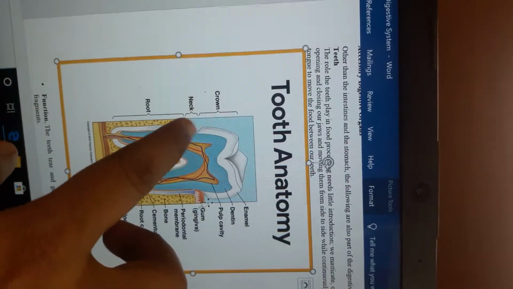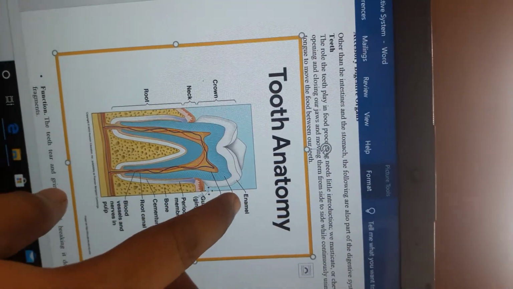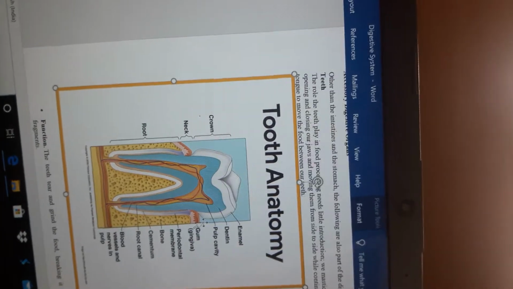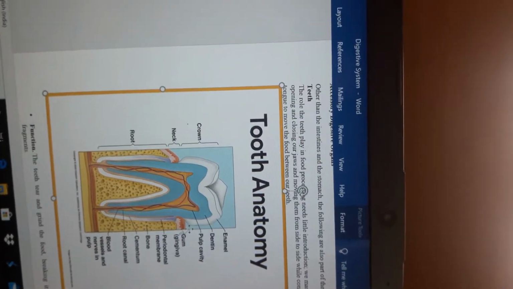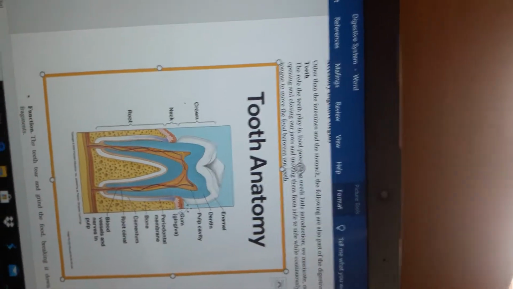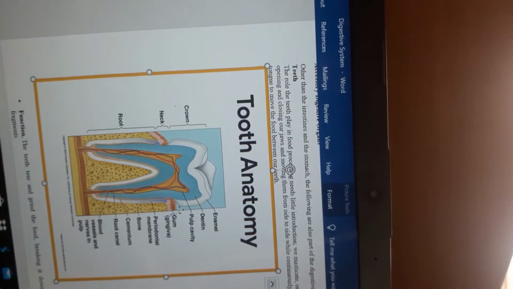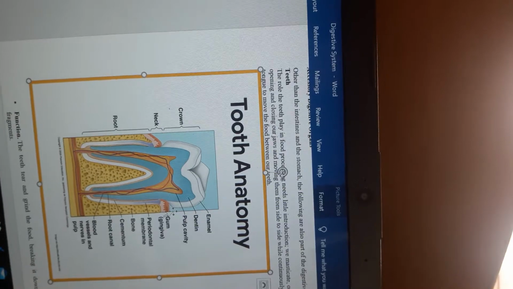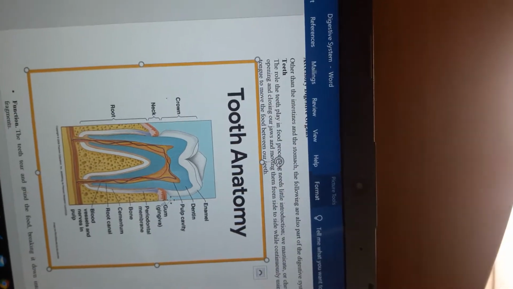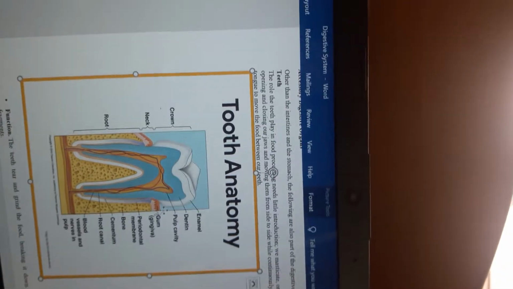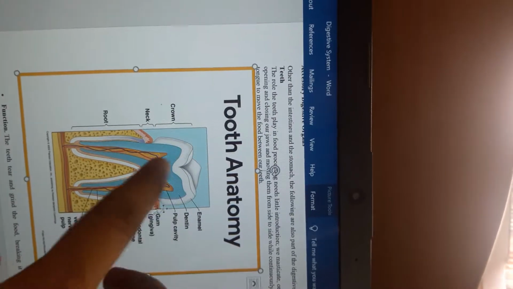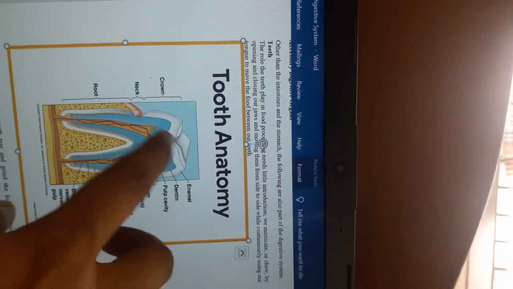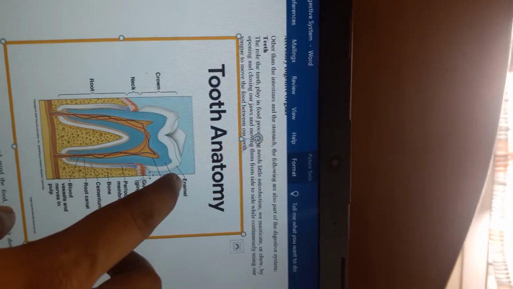So in the crown, the structure is enamel. Enamel is the hardest substance in the body, because it is heavily mineralized with calcium salts. So enamel is the hardest part in the body. And next, coming to the dentin. See here, this white color part is the crown. On that crown we have a coating, that is enamel.